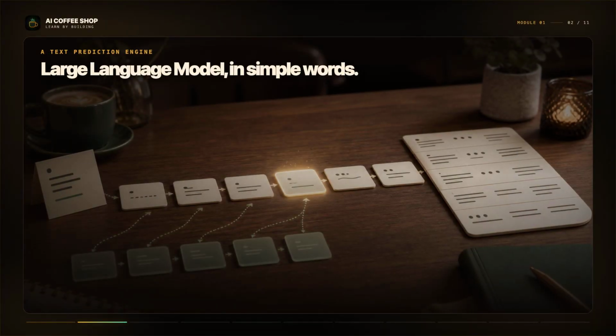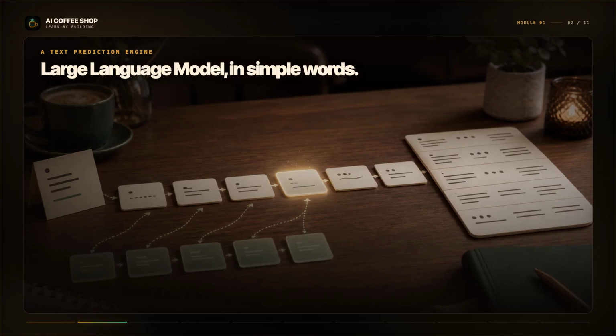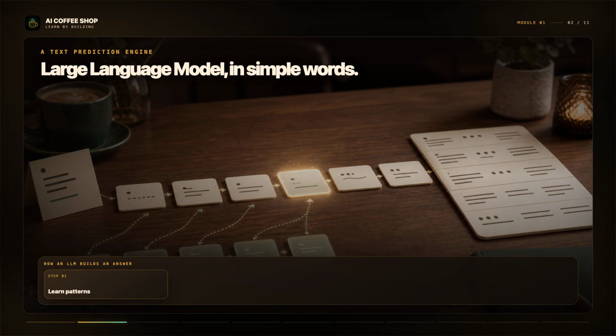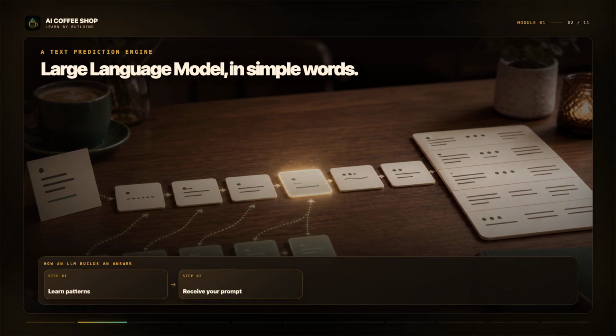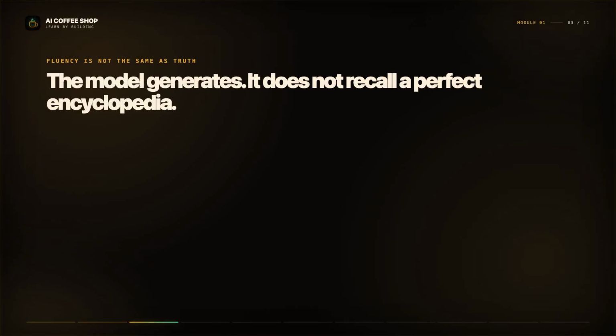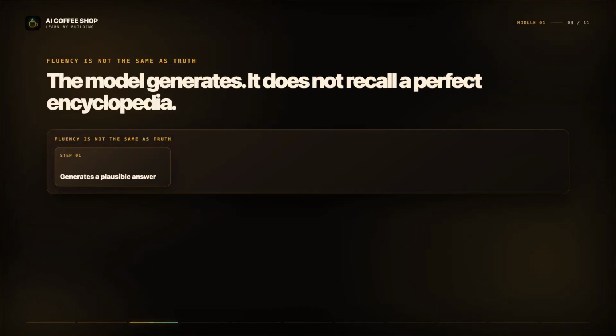The AI systems you use are built around a large language model, or LLM. It learned patterns from enormous amounts of writing, code, and other data. When you send a prompt, it predicts a useful continuation one small piece at a time until it has produced a complete answer. That sounds almost too simple. But at enough scale, predicting what comes next requires the model to learn relationships, structures, and patterns that can look a lot like reasoning. A language model is not a database of perfect facts. It generates the answer that best fits the context it has.